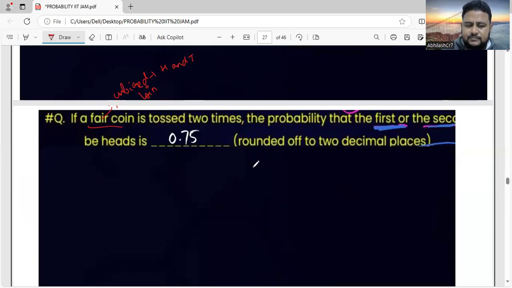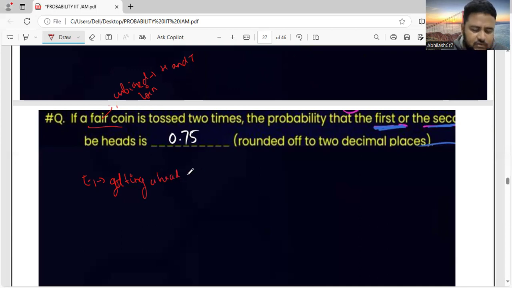This I will solve in 2 methods. So, listen carefully. This I will solve in 2 methods. When we toss a coin, the first event is talking about the probability that the first is head. Suppose I toss a coin like this. Probability of getting a head the first time, or probability of getting a head the second time, that they are asking.